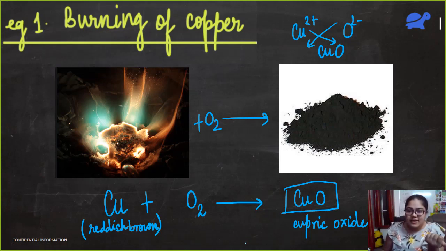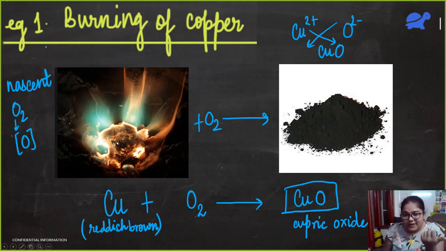And Somil is asking about nascent oxygen. So Somil, when we talk about nascent oxygen, in that case, we only take oxygen atoms. So we will be doing this when we study organic chemistry. I'll be talking about nascent oxygen there. But for now, just remember that whenever oxygen has to be written in a reaction, it should be O2 and not O.